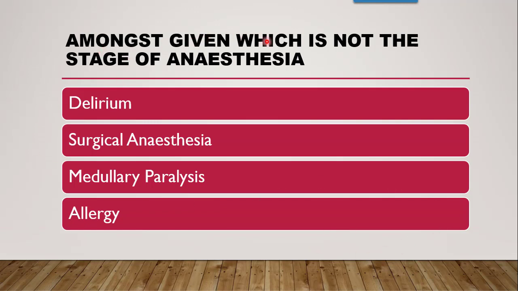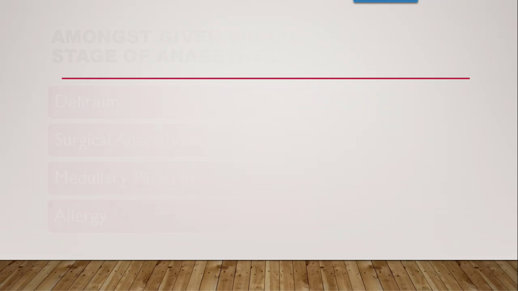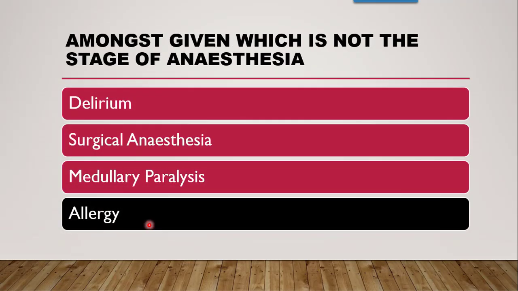Now, amongst the given, which is not the stage of anesthesia? Delirium or excitement, yes it is there. Surgical anesthesia, yes it is there. Medullary paralysis, it is there. Allergy, now this is the fourth option, that is allergy is not the stage of anesthesia. So the correct answer is allergy.